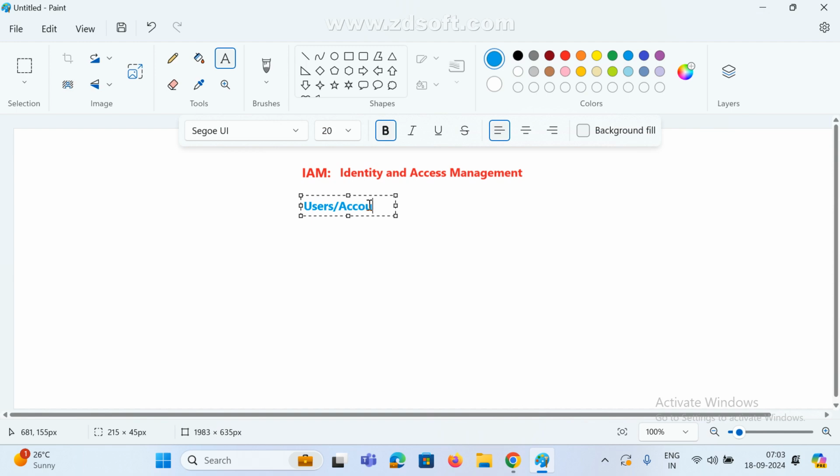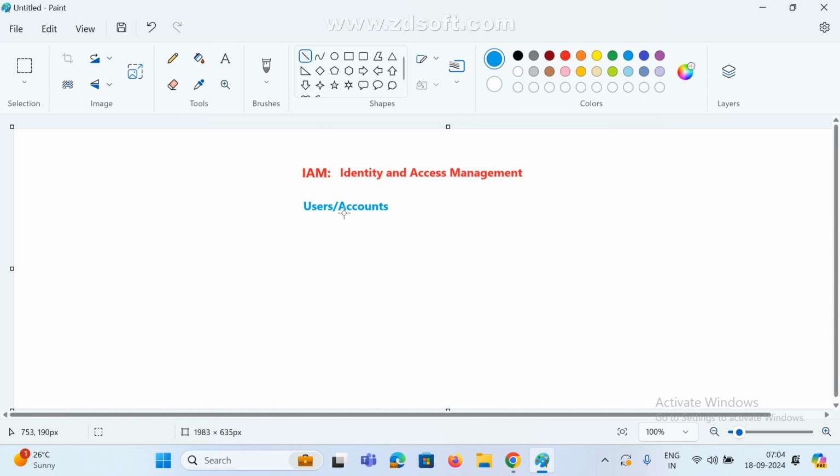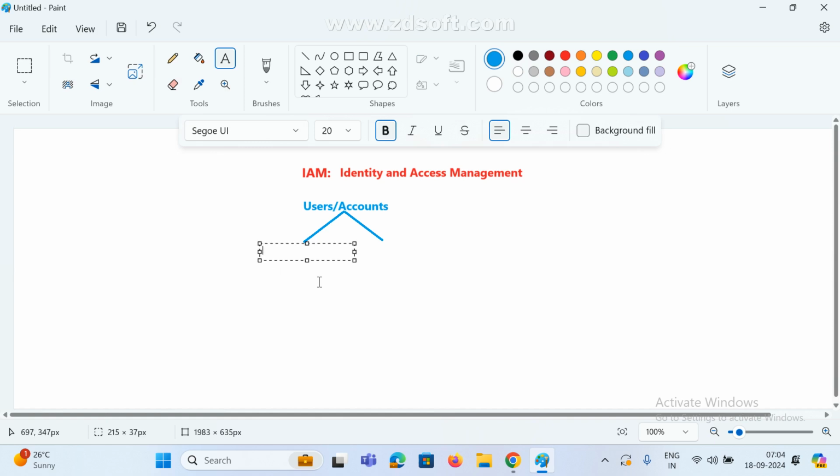One is the root account. The other one is the IAM user account. Root is nothing but the admin user. Now, got it? So root user is nothing but the admin user, and then the IAM user. If you want to understand it simply, this is a root user and an IAM user.